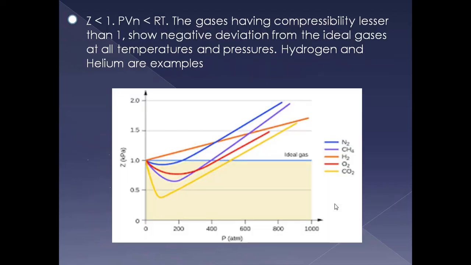Okay, now next comes Z less than 1. If the compressibility factor is less than 1, then there is a force of attraction, which is the negative deviation. The gases have compressibility lesser than 1 and show negative deviation from the ideal gases at all temperature and pressure. So hydrogen and helium are the examples for this.